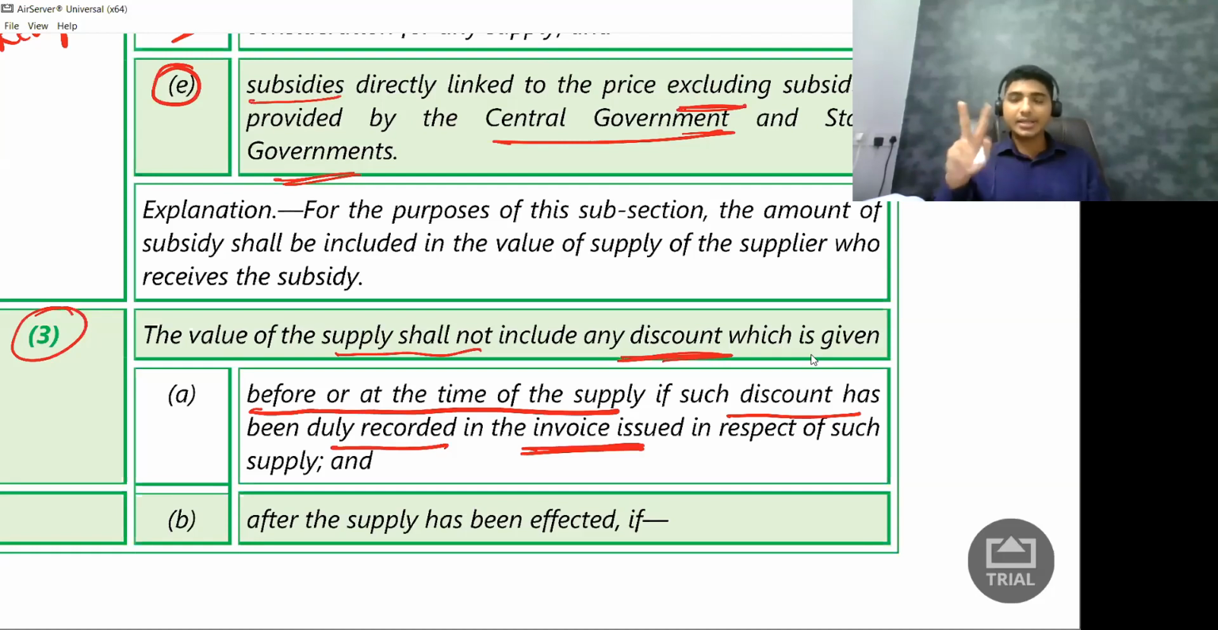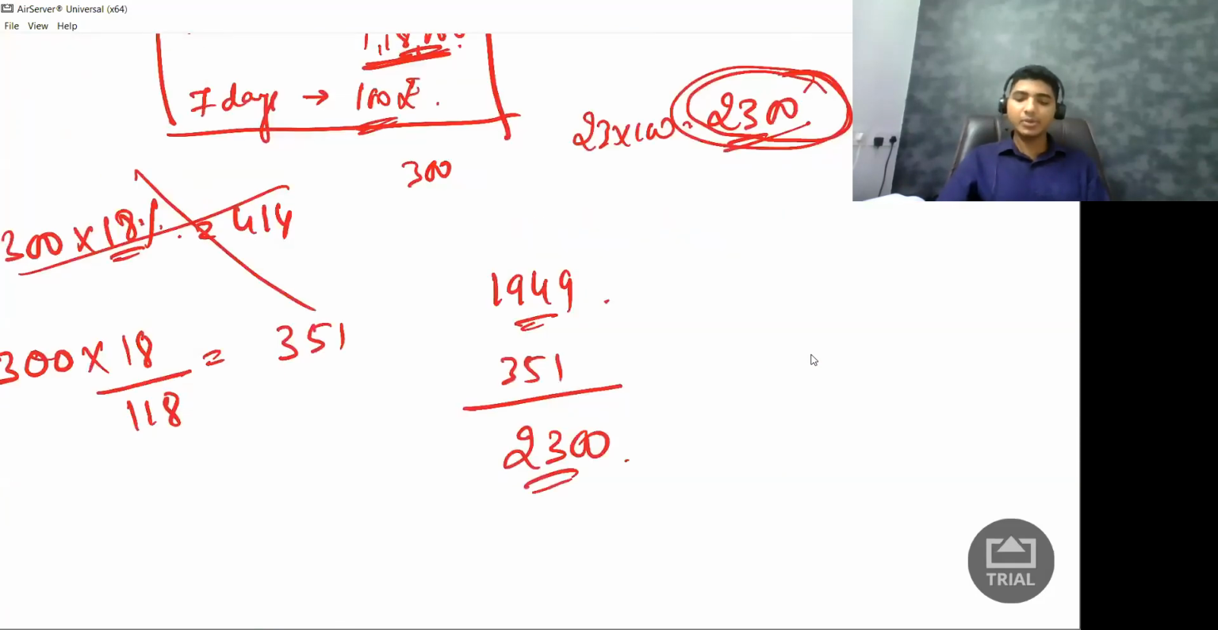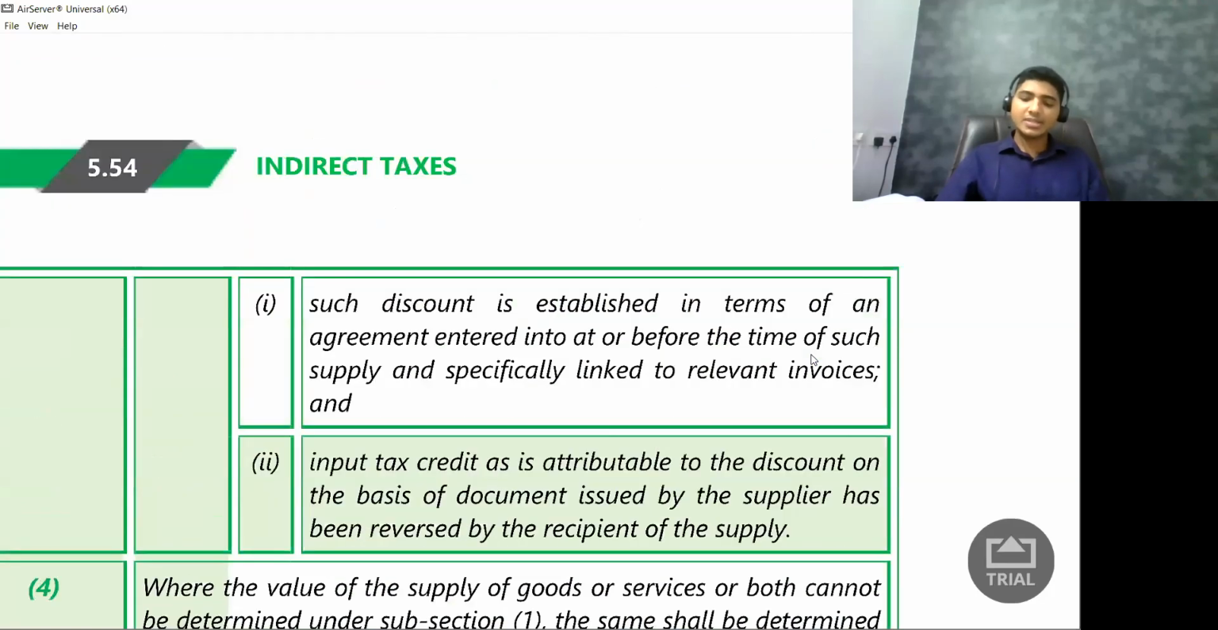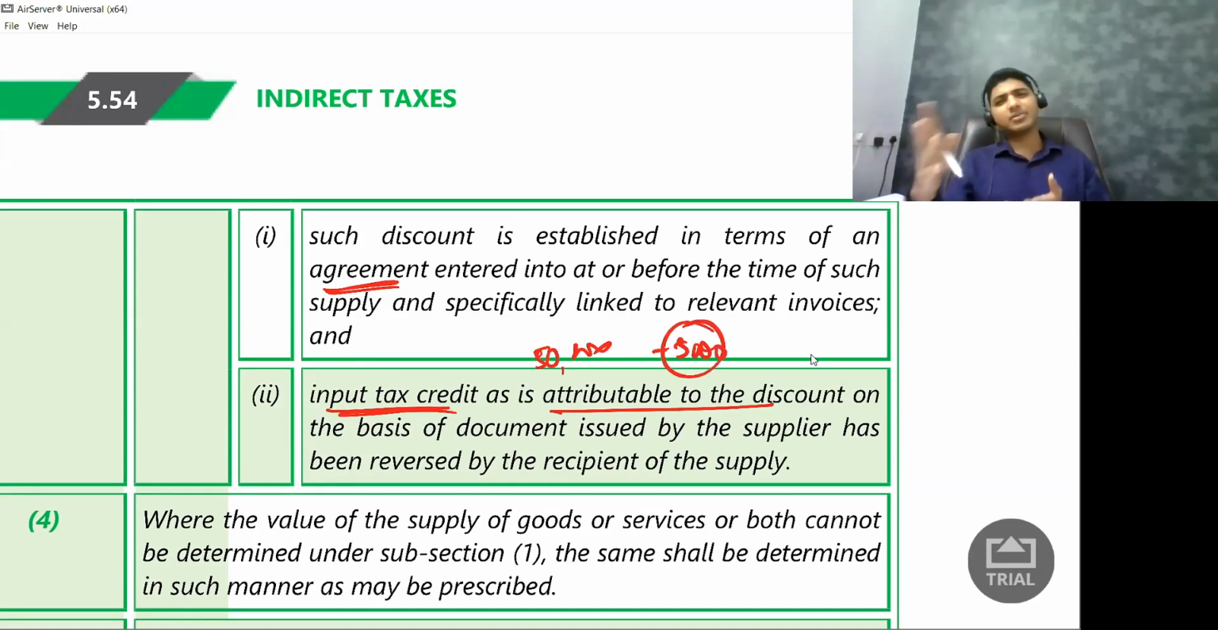Next, situation two, that is after the supply. What is the condition they are talking about? They are talking about two conditions. One is such discount is established in terms of an agreement. So there has to be an agreement entered on or before the date of sale between supplier and the recipient. And the next one is ITC attributable to the discount, that is 5,000 rupees. What is the discount? That is 50,000 rupees. And ITC attributable to the discount is 5,000 rupees on the basis of discount issued by the supplier has been reversed by the recipient. What is this reversal? All those things we will study when we are discussing input tax credit chapter. Okay, next.